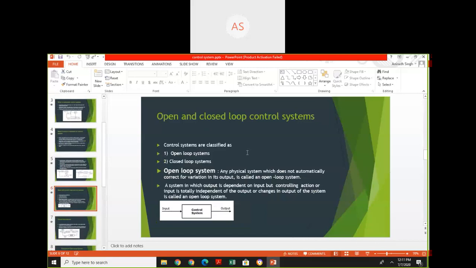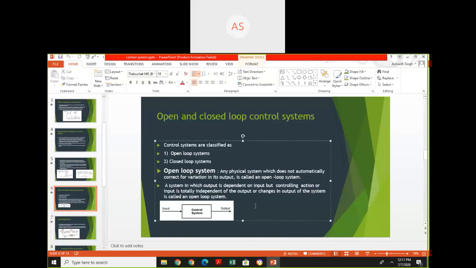A control system can be classified into open loop system and closed loop system. Open loop system: any physical system which does not automatically correct for variation in its output is called an open loop system.